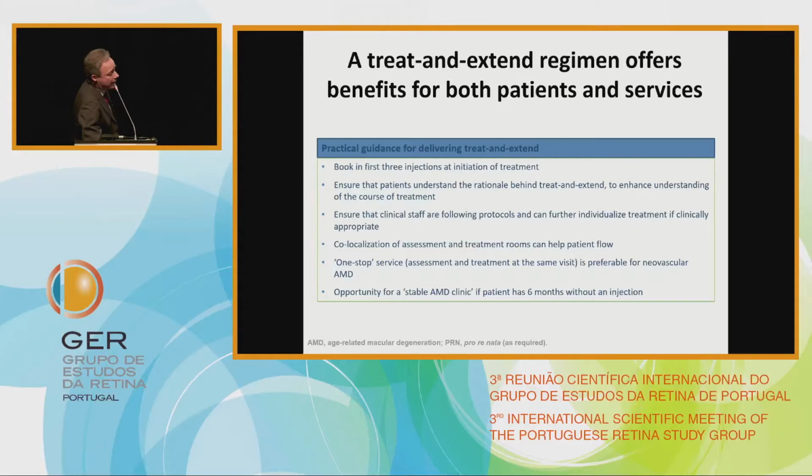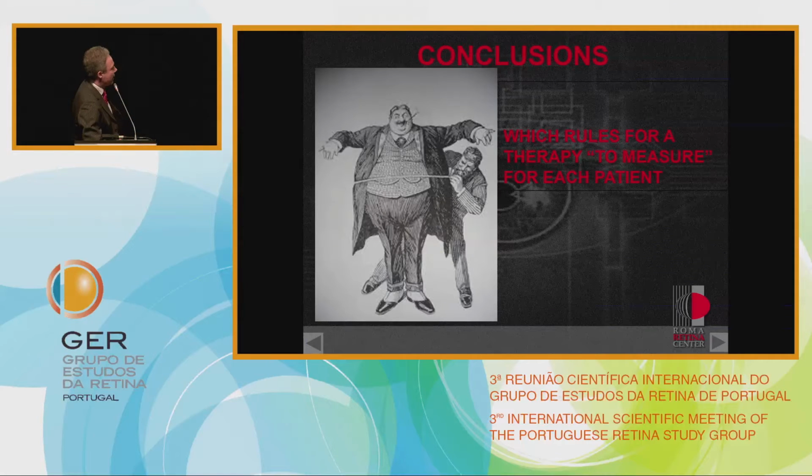So, in summary, we can say that treat and extend represents a good compromise for treating our patient. It is a good middle ground between what we could do in the dream world, represented by the fixed regimen, and what we can do in the real world, what we do each day in our clinic.